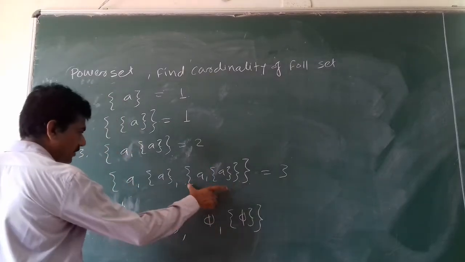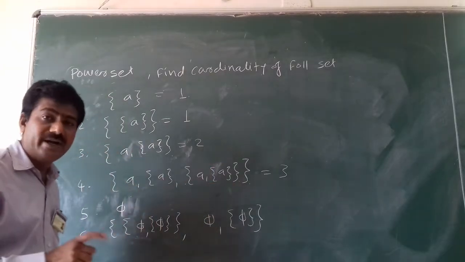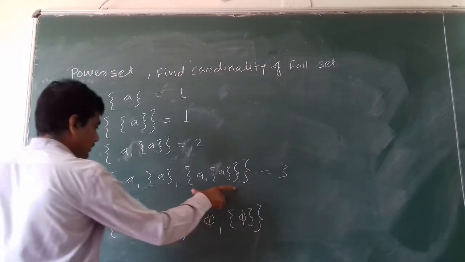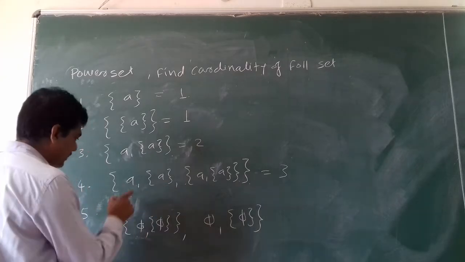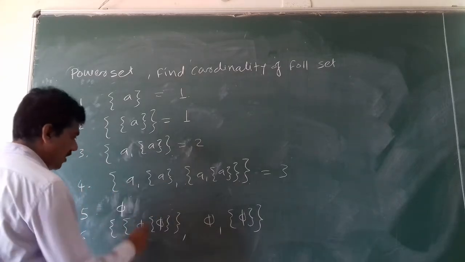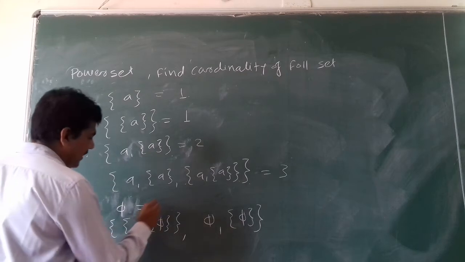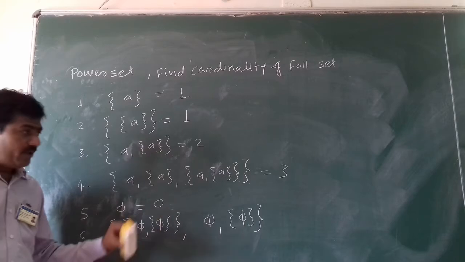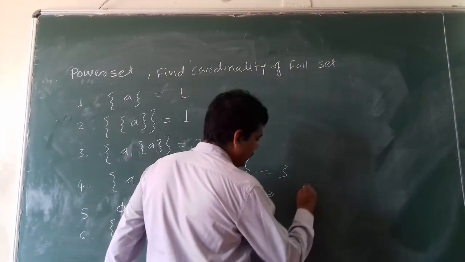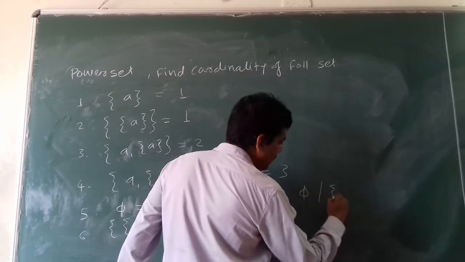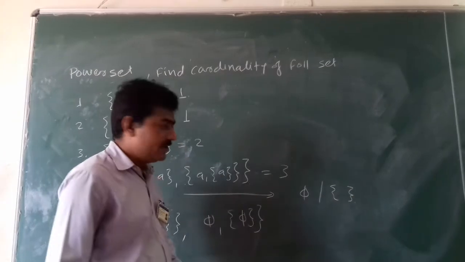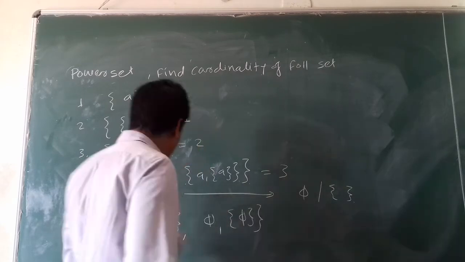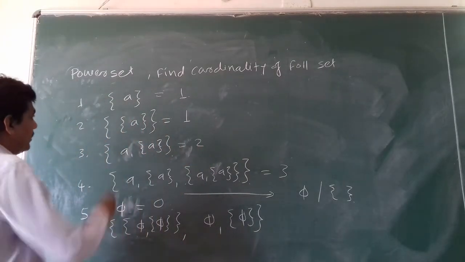Complete one element for this power set, because the power set definition is what? It contains all possible subsets of the given set. So this is a possible subset, this one is a possible subset, and this particular element is also a subset. Next, the empty set. The cardinality of this is 0. The empty set can be denoted by open and close brackets. There is no element in this. It is nothing but the empty set, so the cardinality of the empty set is 0.